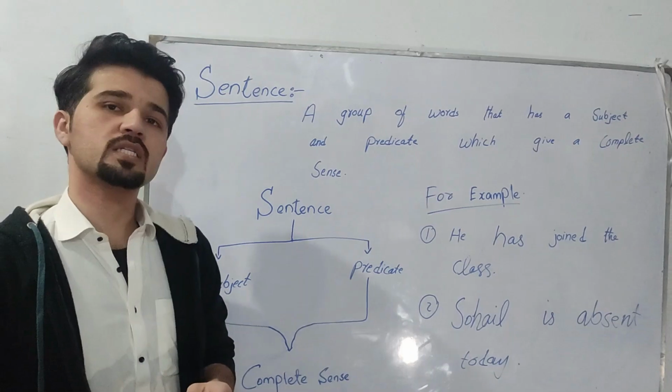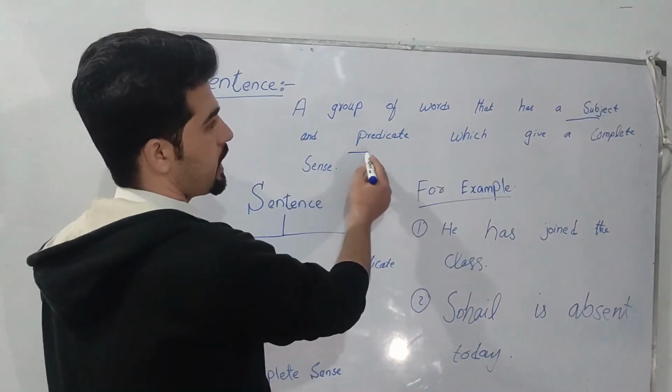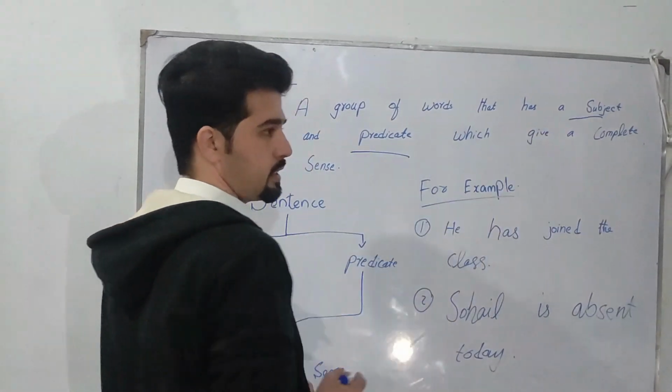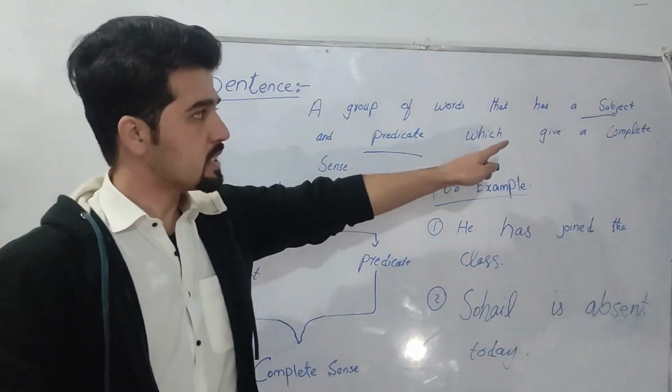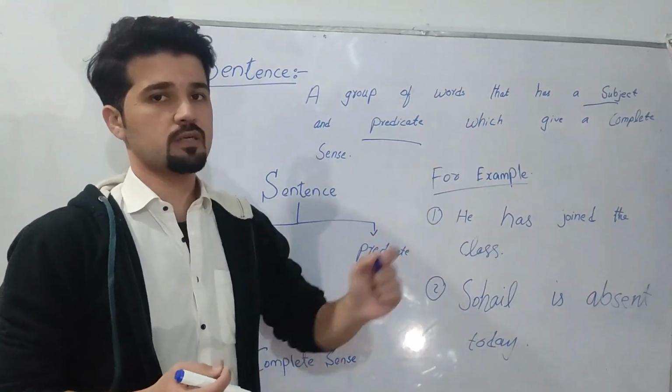So the question arises, what is subject and what is predicate? Subject: the main part of the sentence which mentions a person, place or thing is called the subject.